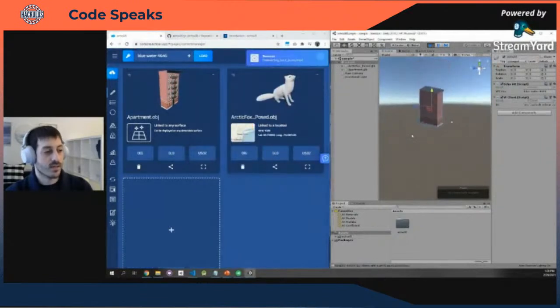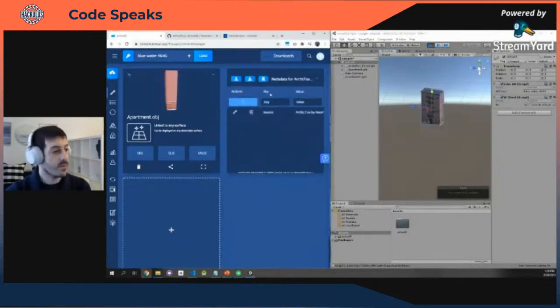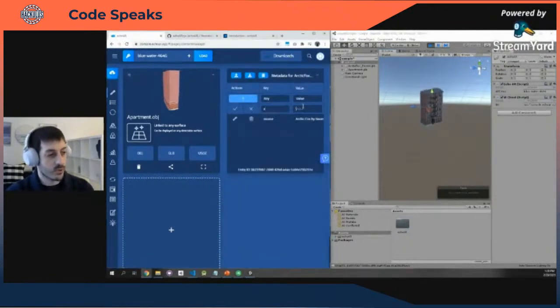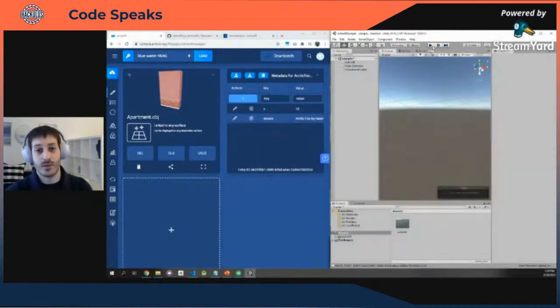Check out how I just deleted the video from the console. Automatically, it disappeared from the game engine. We see that the building is still rotating as we had before. Maybe also let's move the fox a little bit because it's occluded by the building. There we go. So how cool is that? All the data is right here. When I stop Unity from playing, everything disappeared.